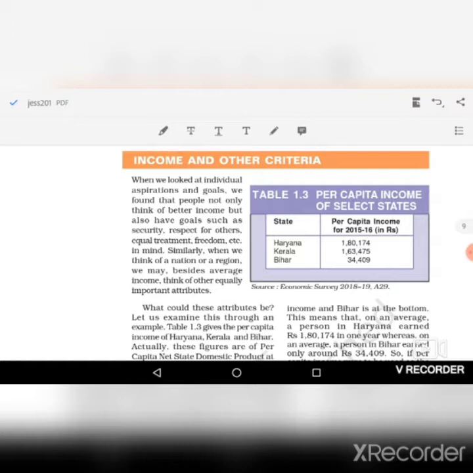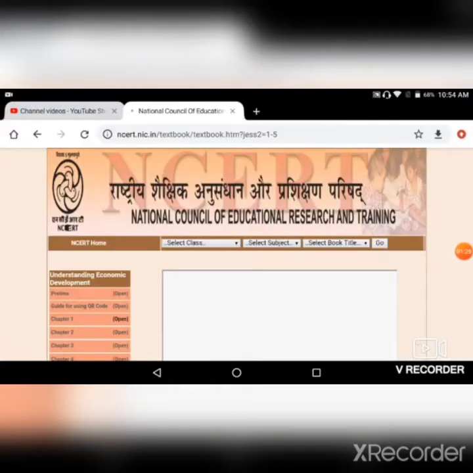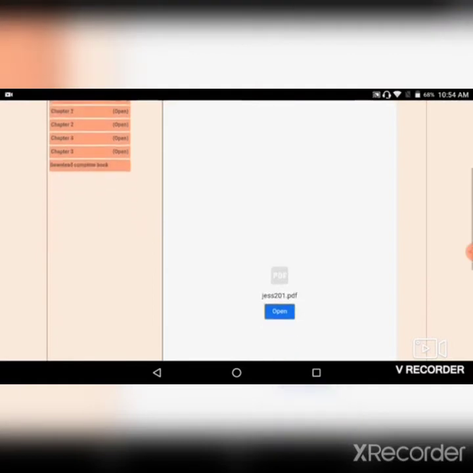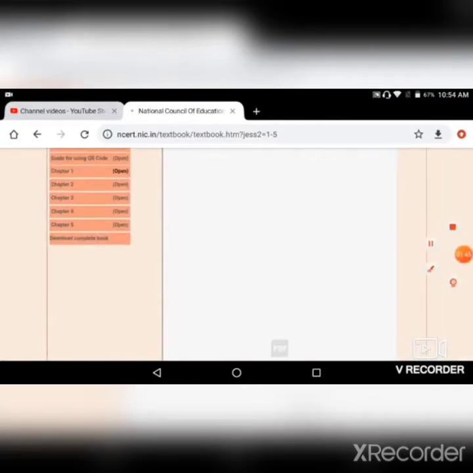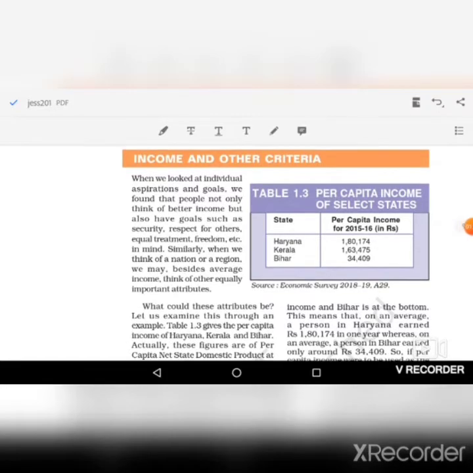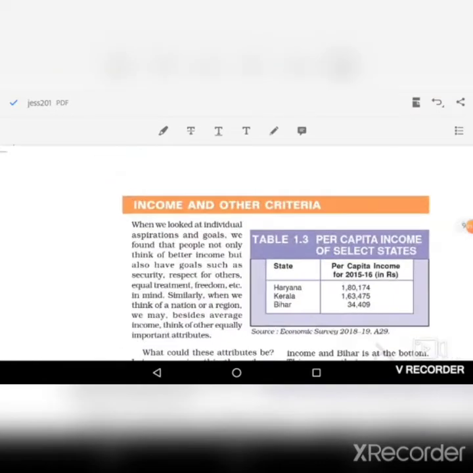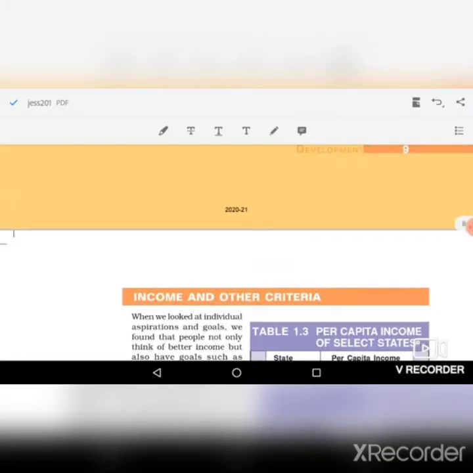You can collect the latest version of this PDF, this textbook, from the source that I am telling you. Look at the website here, ncert.nic.in. You can go on this website, select class, select subject, select book title, and you can simply download the latest PDF version of the book chapter wise. I have downloaded the latest version, which is for the current year 2020-21.